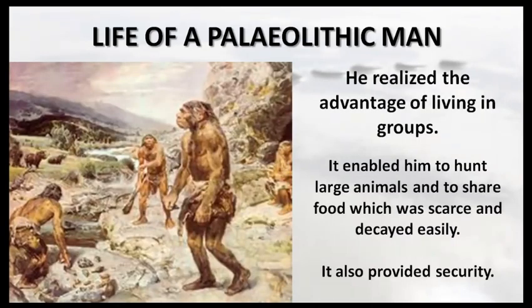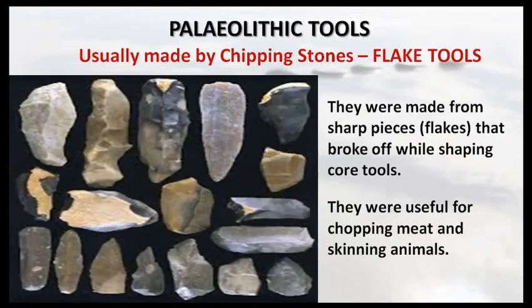Paleolithic man realized the advantages of living in groups. It enabled him to hunt large animals and to share food which was scarce and decayed easily. It also provided security against natural dangers. Flake tools were made from the sharp pieces or flakes that broke off while shaping core tools. These were useful for chopping meat and skinning animals. Remains of ash at some Paleolithic sites led to the conclusion that fire was known to Paleolithic man.